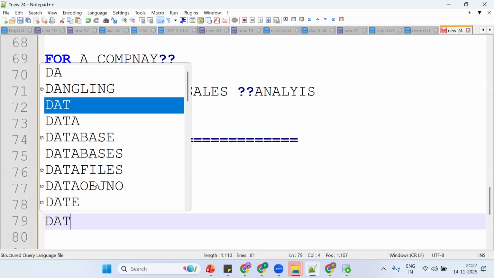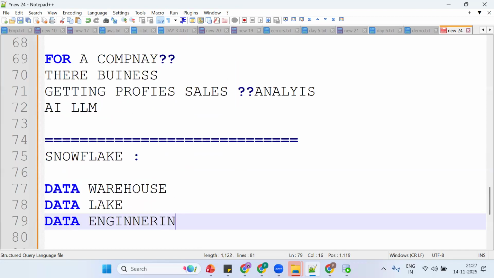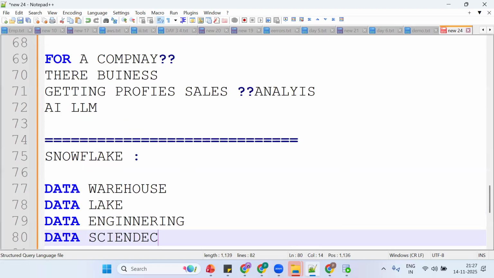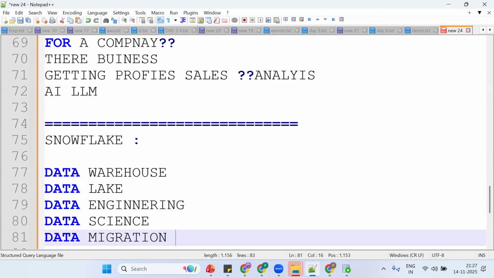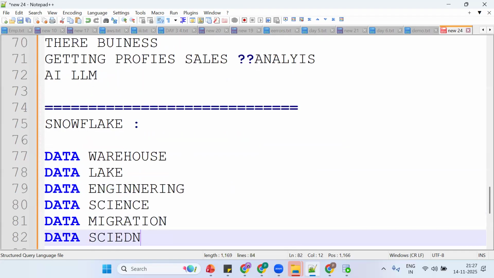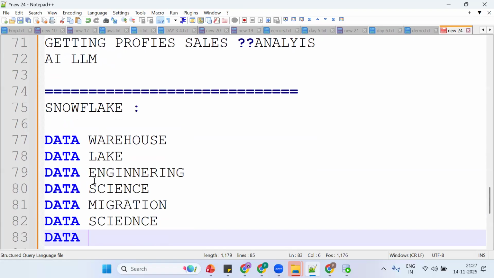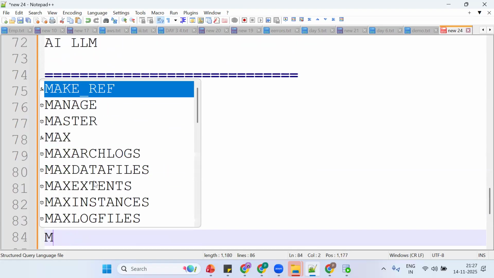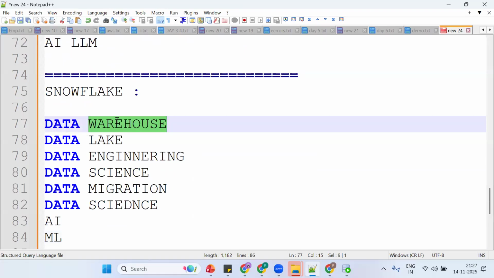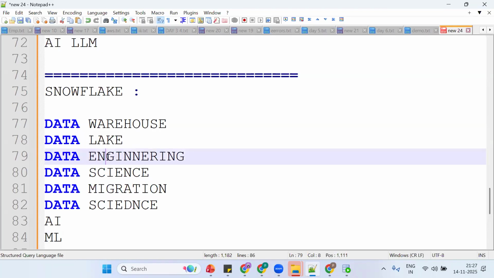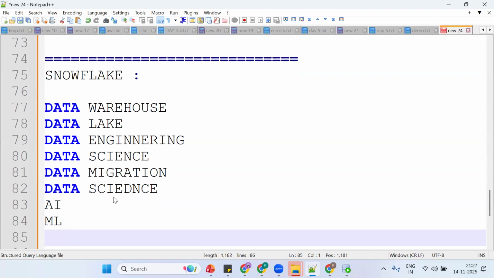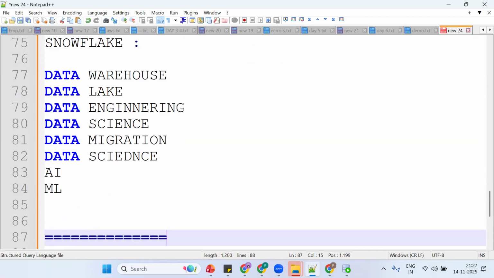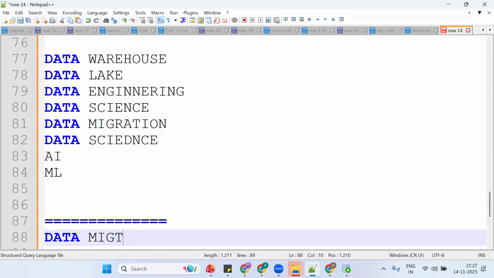It is used in data engineering projects, data science projects, data migration projects. Where exactly can it be used in data science projects? AI projects, machine learning projects. So Snowflake can be used in many things: it acts as a data warehouse, data lake, data engineering, data science, data migration, AI projects, ML projects. Now in our training, we'll discuss the data migration project.